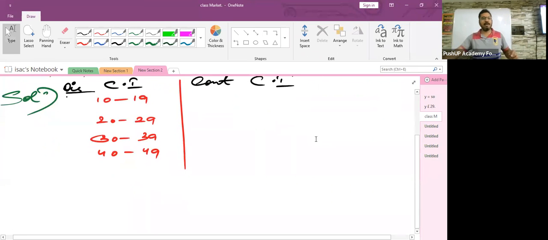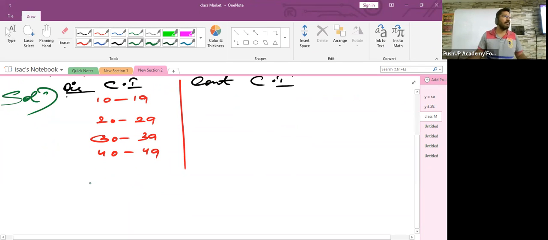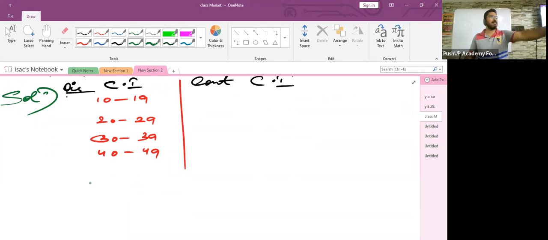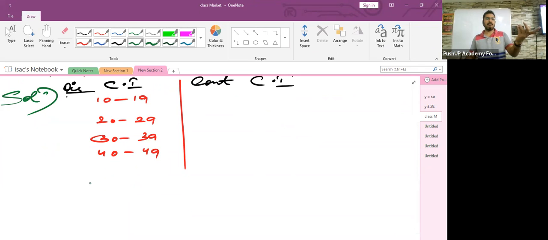Laura, how do we convert the discontinuous into continuous class intervals? What method do we use? I don't have time to waste. The moment I ask you a question, within seconds I need the answer. There is a particular factor which we use. What is the name of that? Online students, answer me in the chat box.